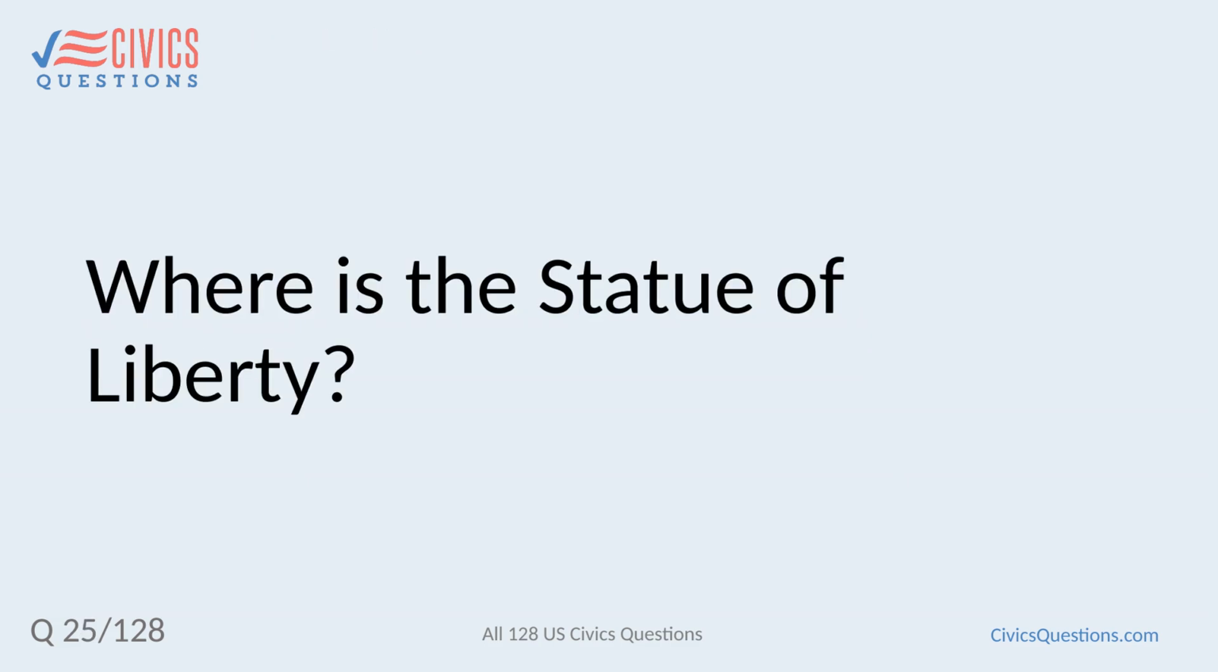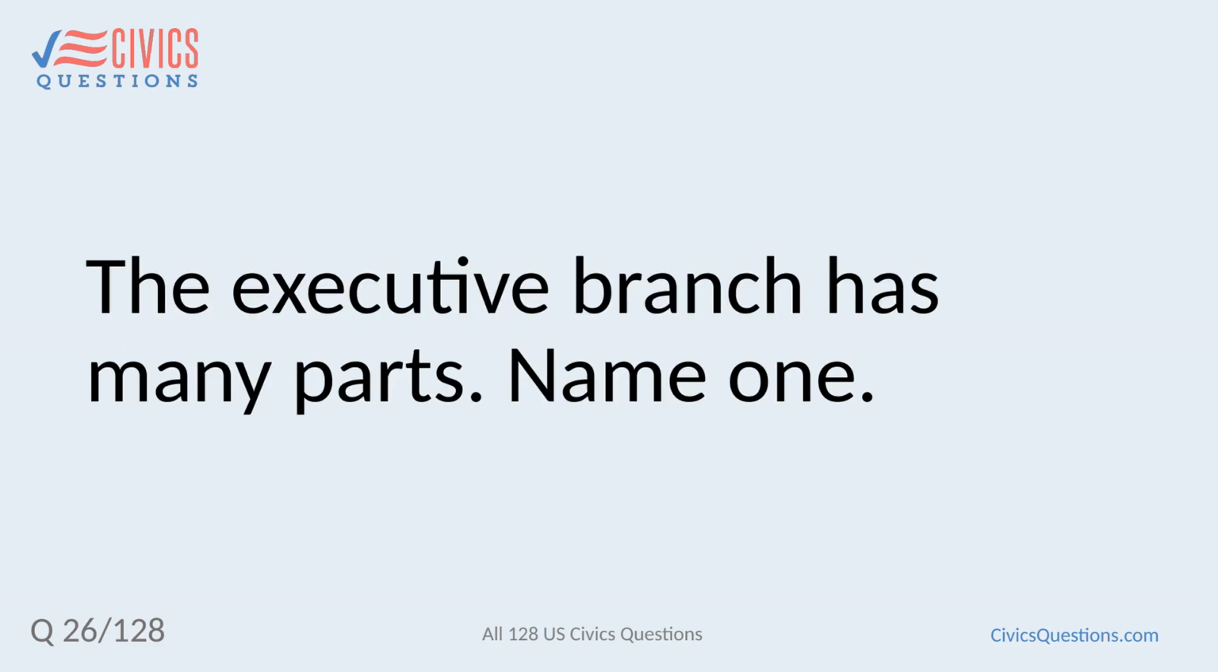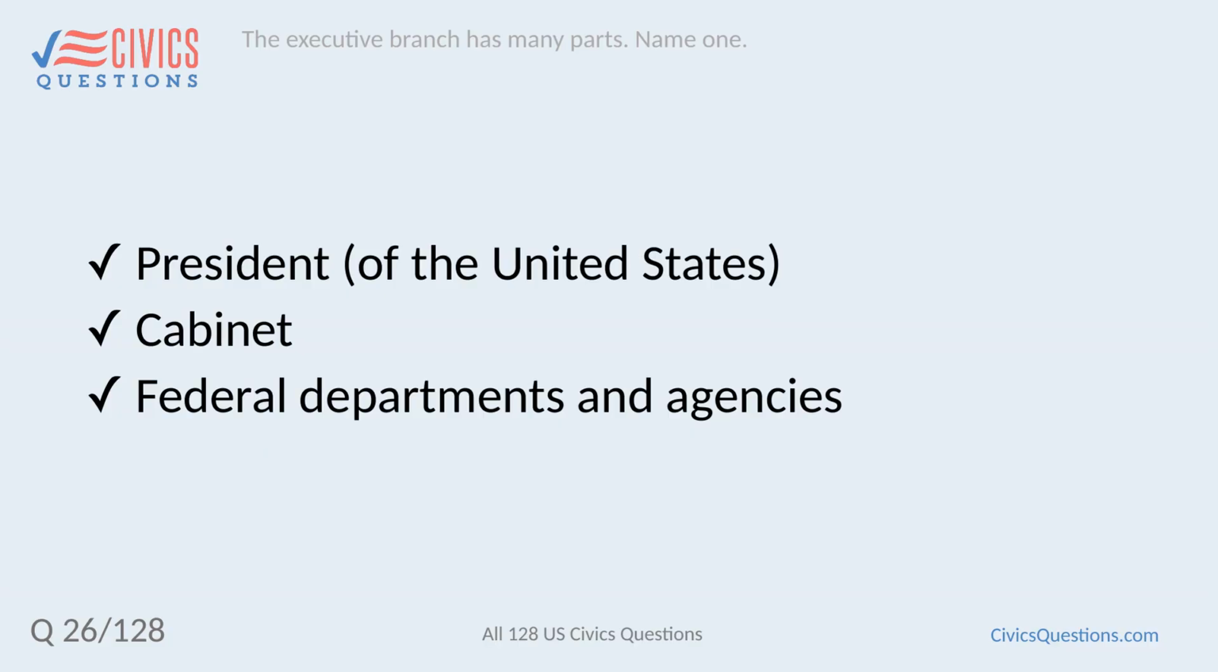Where is the Statue of Liberty? New York Harbor, Liberty Island. The executive branch has many parts. Name one. President of the United States. Cabinet. Federal departments and agencies.